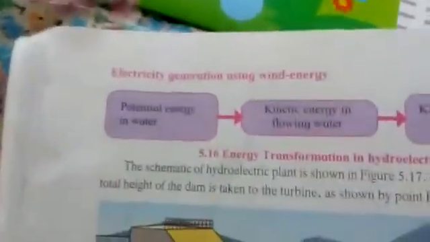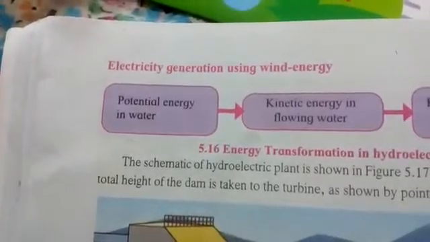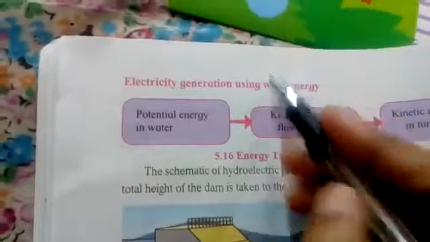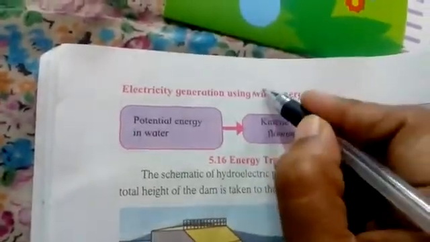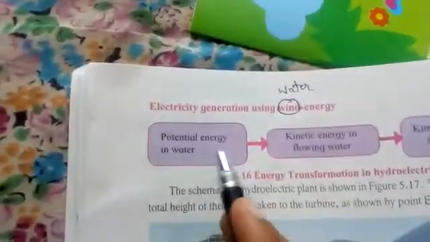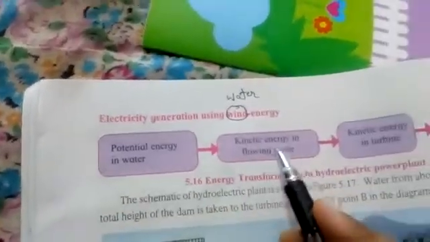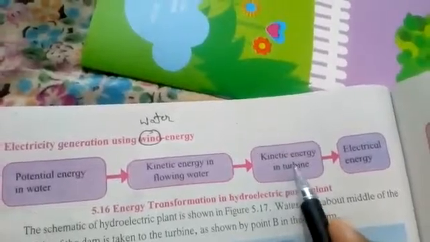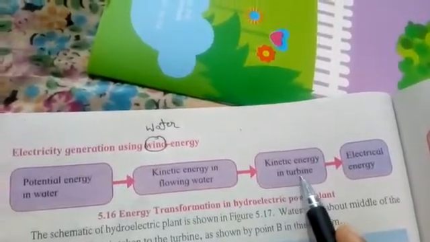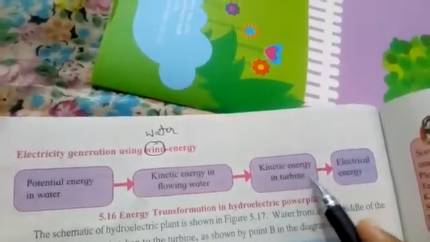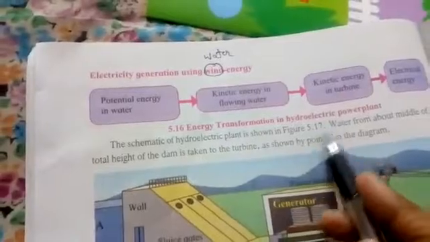And see students, here is one mistake, that electricity generation using wind energy. Here it should not be wind, but instead of this wind there should be water. So write here water. Then potential energy in the water is converted into kinetic energy of flowing water. Then kinetic energy will be there onto the turbine also. The turbine is connected to the generator. The kinetic energy of the water will be converted into electrical energy. So this is how the energy transformation will take place.